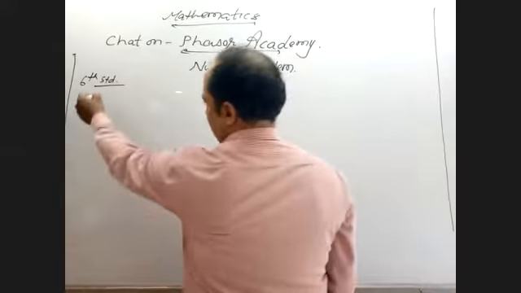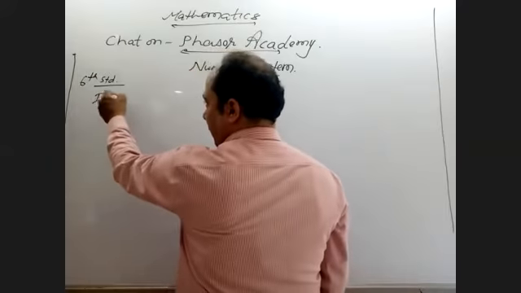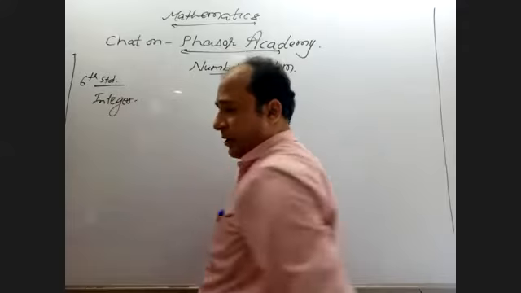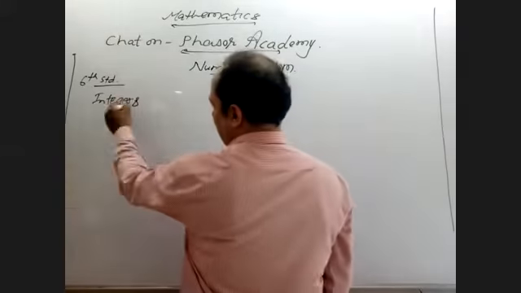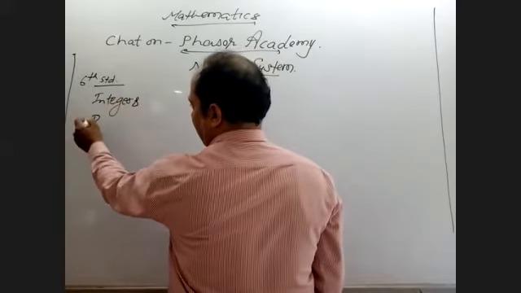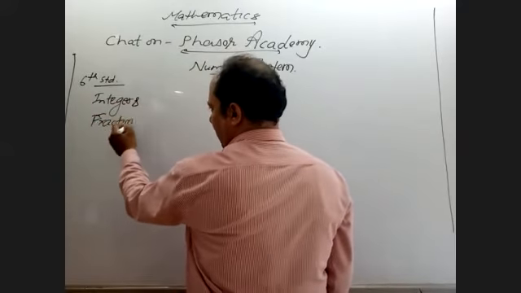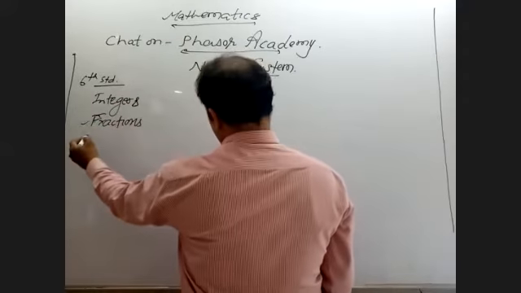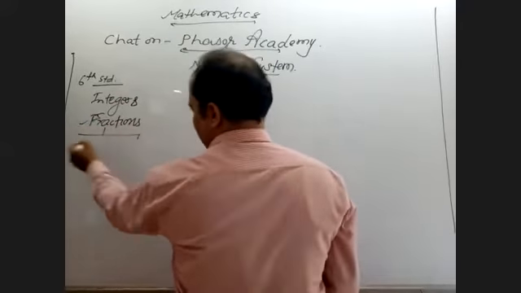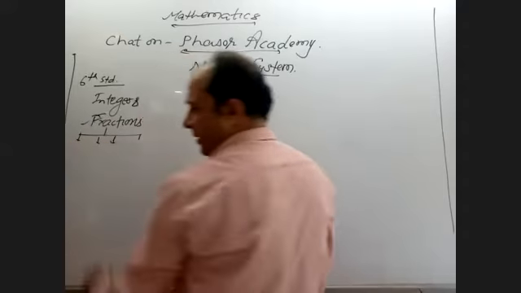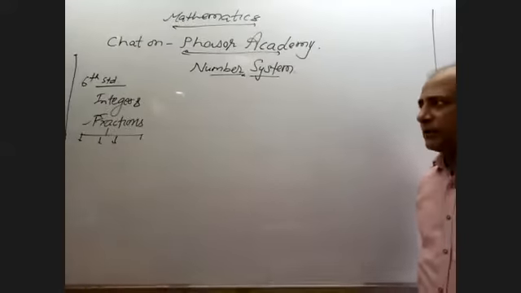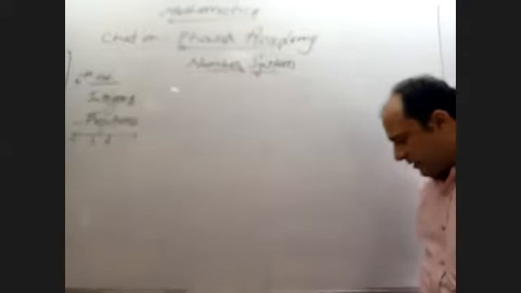That is integers first of all. Before your 6th standard also you have done integers, fractions, right? And there are so many types of fractions: proper, improper, mixed. So there are different types of fractions you have to study.